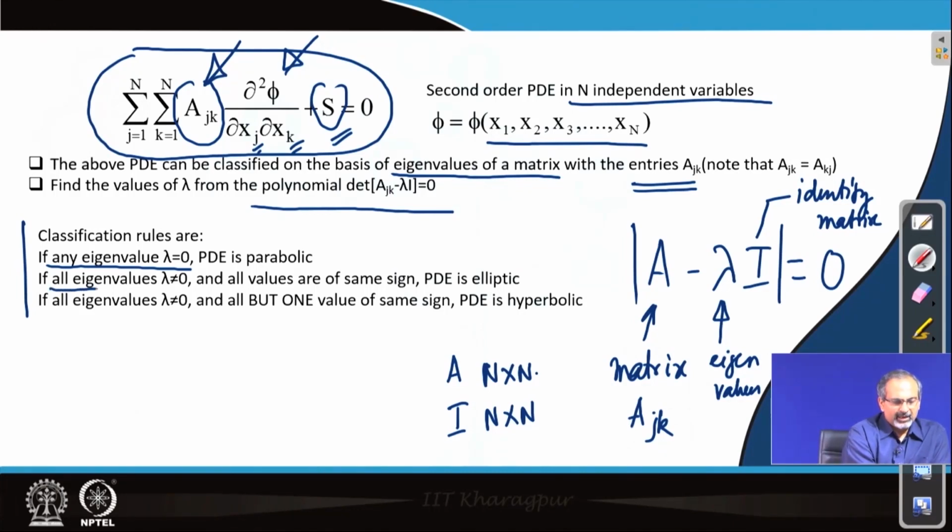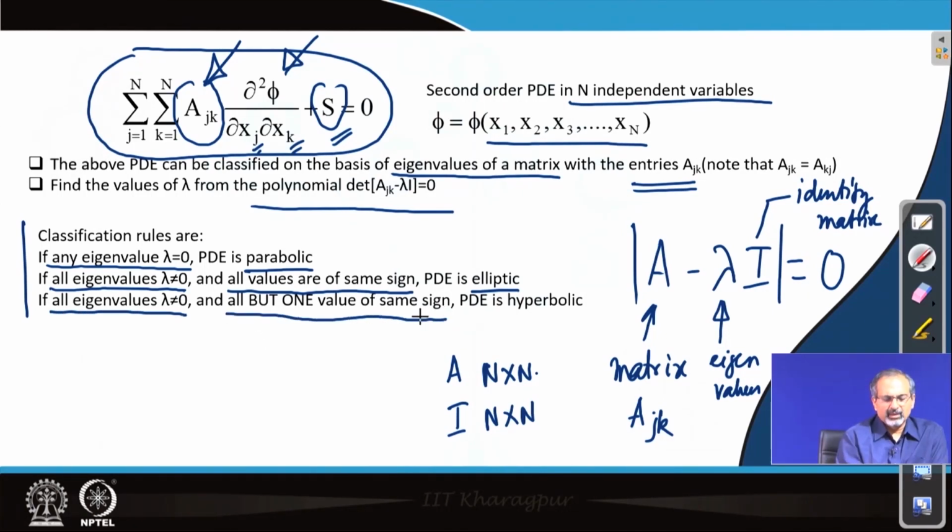If all eigenvalues are non-zero, because the moment any one of them is 0, it falls in the parabolic category. So, if none of them are 0 and all values are of the same sign, then you have an elliptic partial differential equation. Again, if all eigenvalues are non-zero and all but one value are of the same sign, then the partial differential equation is a hyperbolic kind.